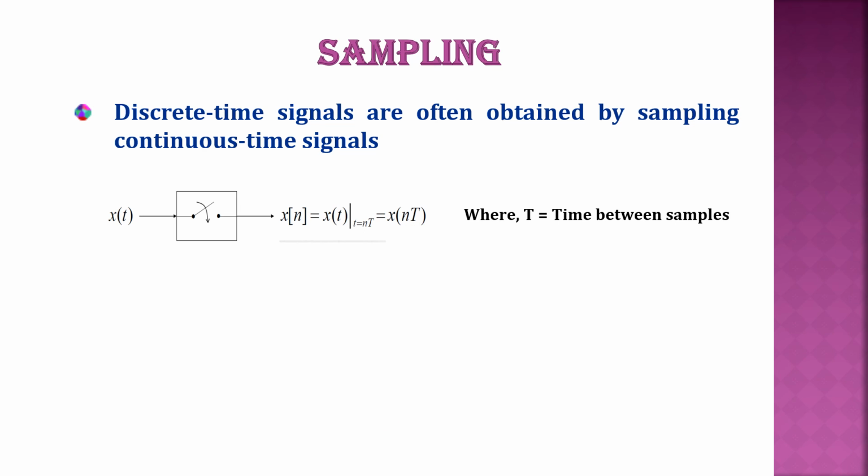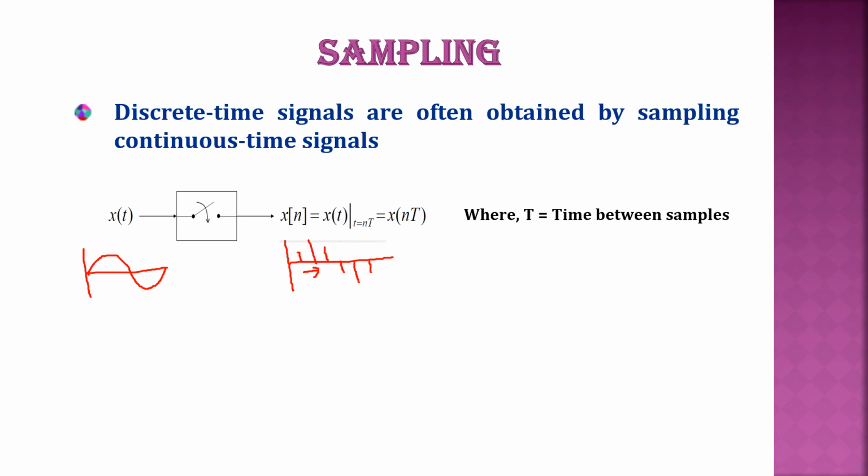Now to understand better, this is the CT signal that you give, correct? This is going to be your CT signal, right? Now what is the output you get? For the same input signal, you get the output this way, which means that only at discrete instances of time do I get it, right? Now what is the time between the samples?